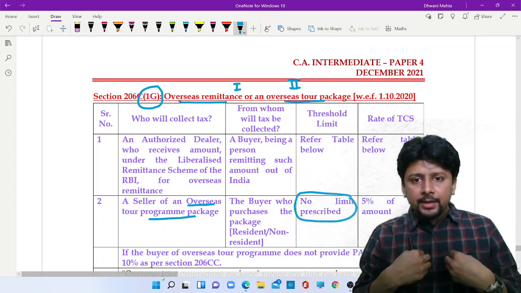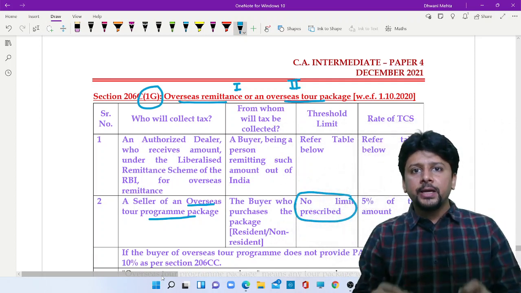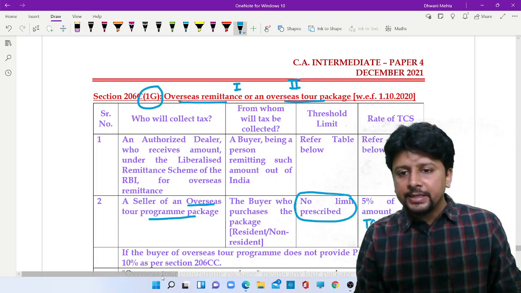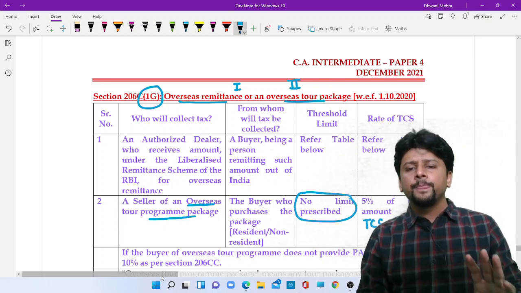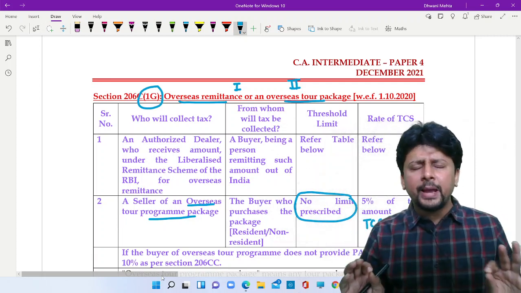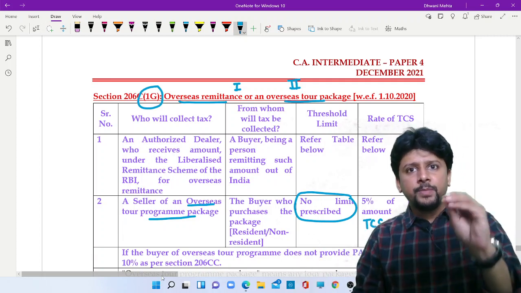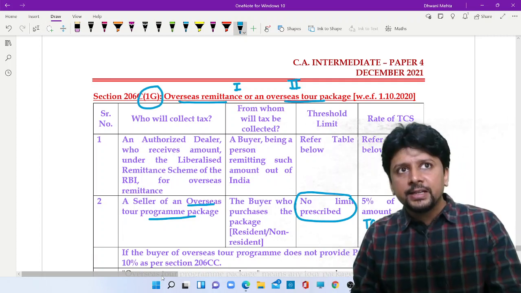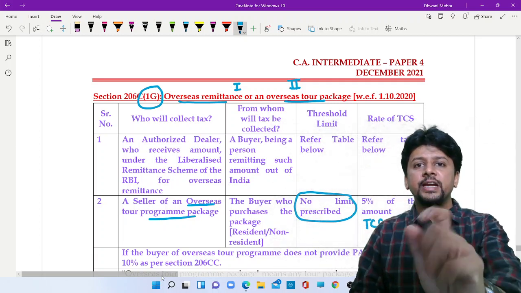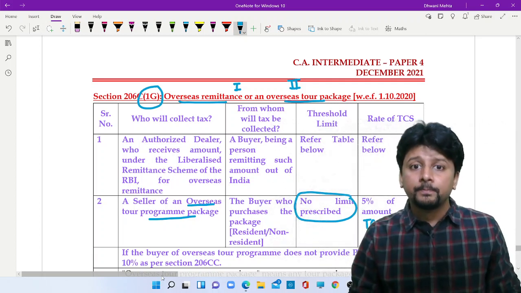As a buyer, as somebody who is buying the package, you will pay the amount and that seller will collect TCS at the rate of 5%, whatever be the amount. So overseas tour package is this simple. Whether I pay 1 lakh or 10 lakhs or 10,000, there will be tax collected at source, additional 5% I will have to pay.